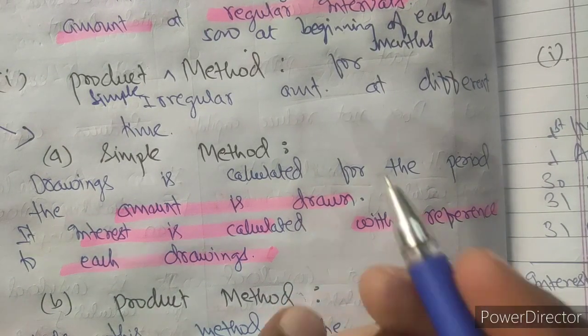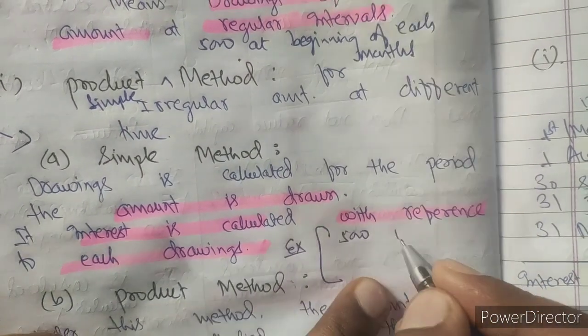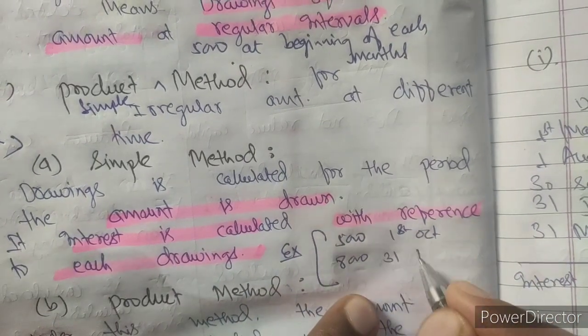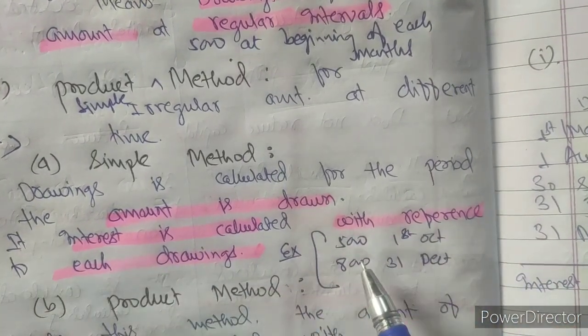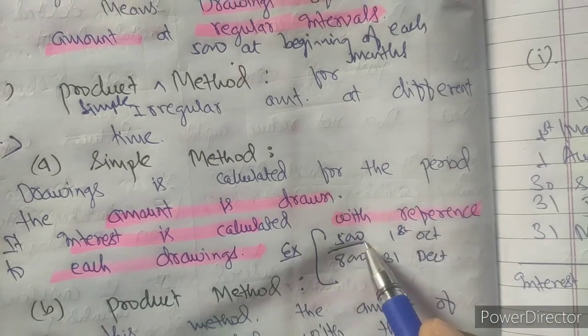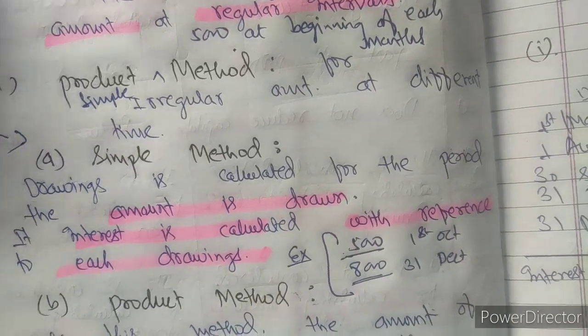Say for example, we can take an example over here: 5,000 on 1st October, 8,000 on 31st December. So in this way it is an irregular amount. So drawing will be calculated separately, for 5,000 separately, for 8,000 separately. This is the simple method. We will see the practical also.